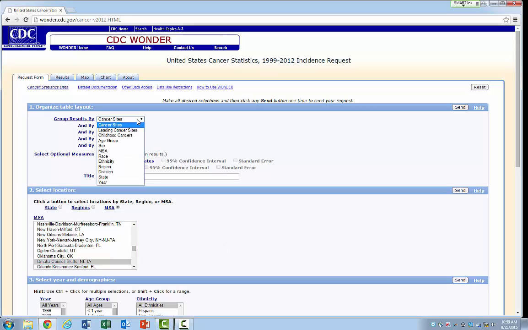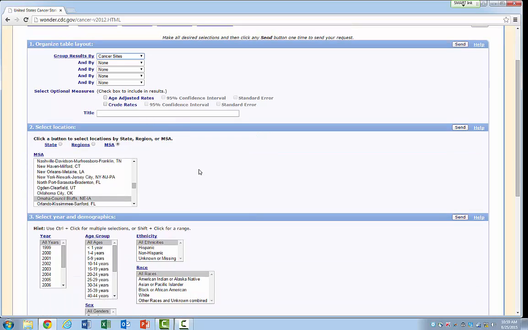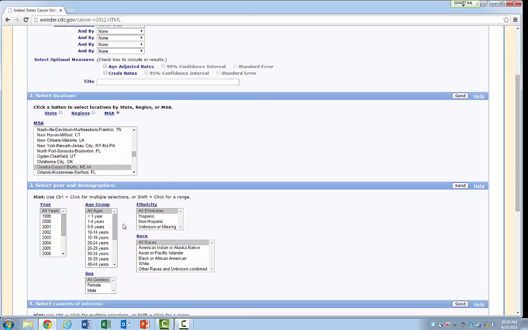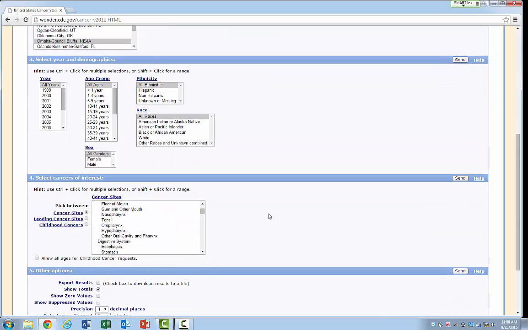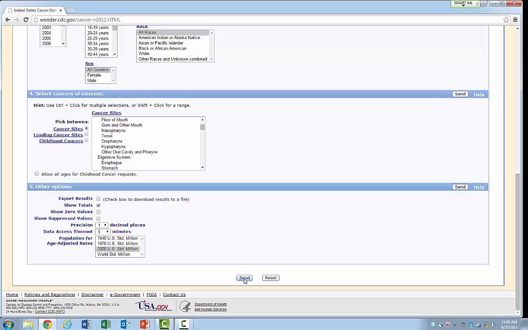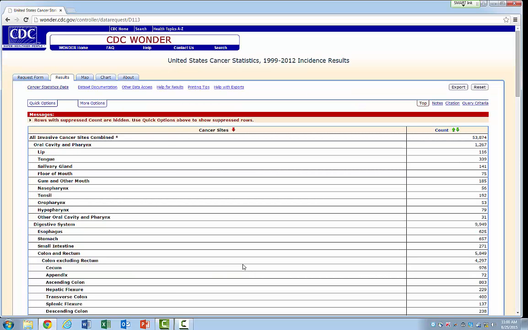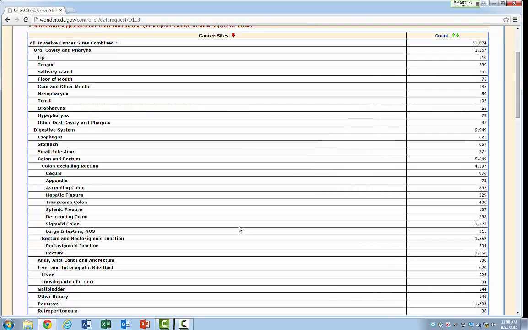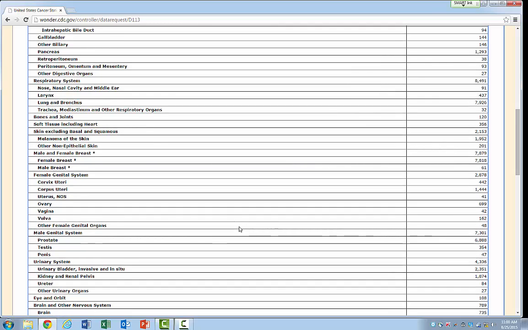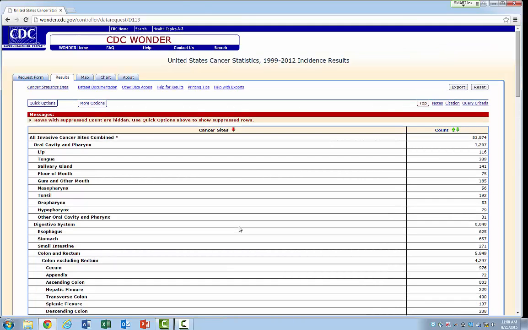You can choose your cancer sites, if you want the results grouped by that. You can choose the age groups, if you want all ages, all ethnicities, a number of different criteria. And then when you're ready, you can select Send. It gets processed. Okay, and you can see the different cases here, organized by cancer site in the Omaha and Council Bluffs area. So, good information on cancer stats, organized by location, from the Cancer Stats database.